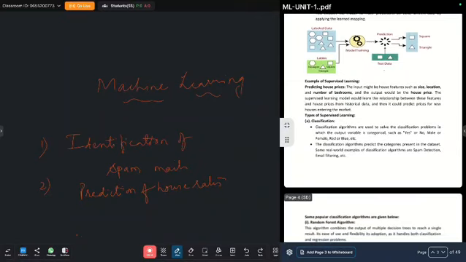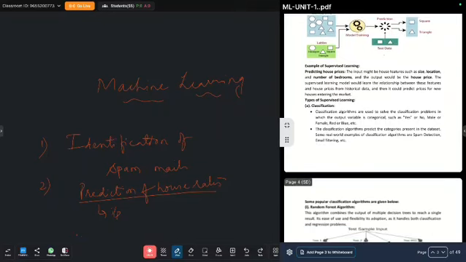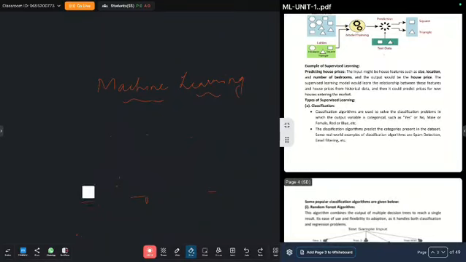If we take the case of prediction of house rates, the input may be features of the house, whether it is 2 BHK or 3 BHK, the area, the location. These are all the inputs. Then the output is the price of the house. So these are some applications of supervised learning. Then what are the algorithms involved for supervised learning? In supervised learning, we have some methods.